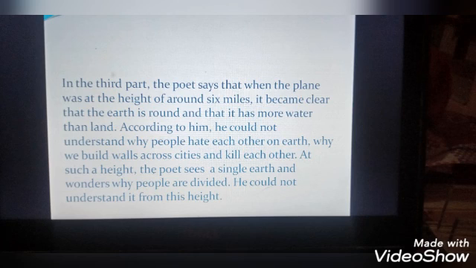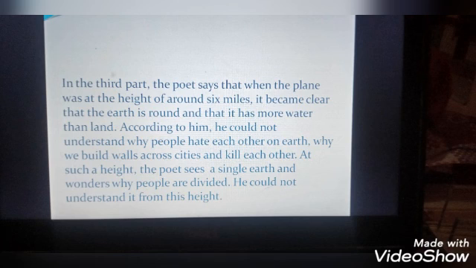So he also understood that in the whole earth, water is more than land. And he also understood that the earth is round. But there are certain questions that he couldn't get answers to even at that height. So let's see what that is.